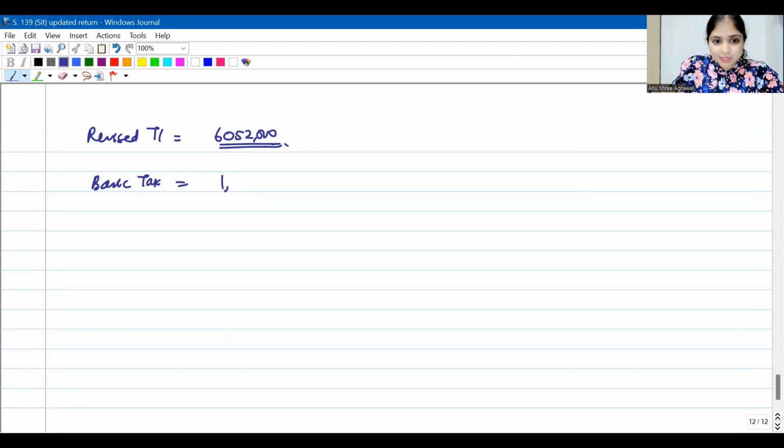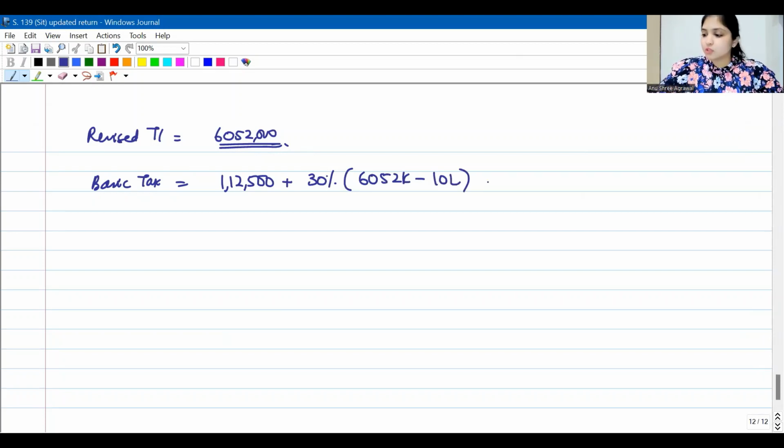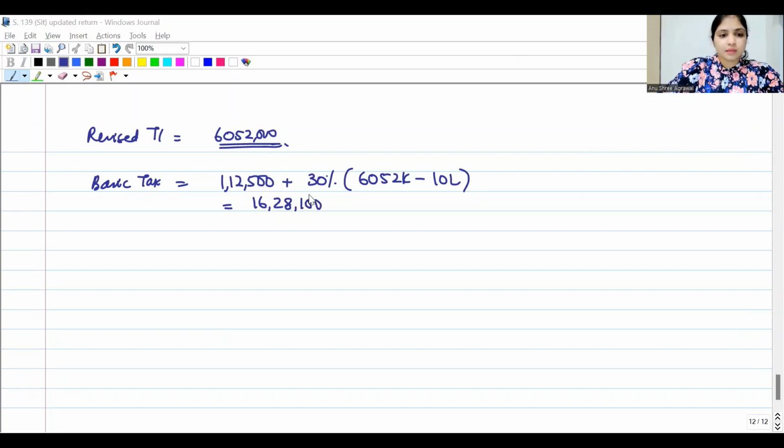What will be the basic tax on this? 1,12,500 plus 30% of income in excess of 10 lakhs. This is going to be 16,28,100, guys. Right? This is going to be the tax on the updated income.